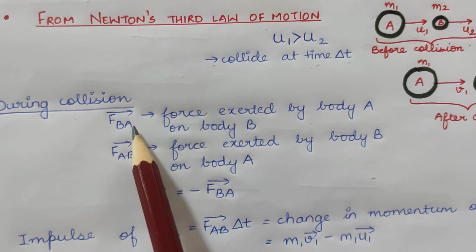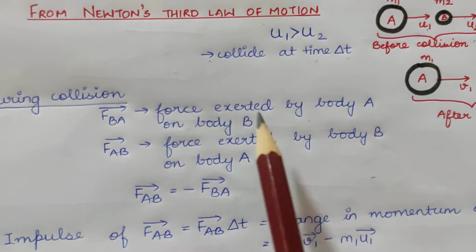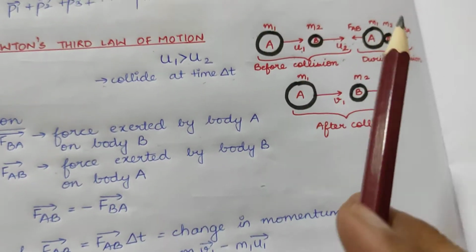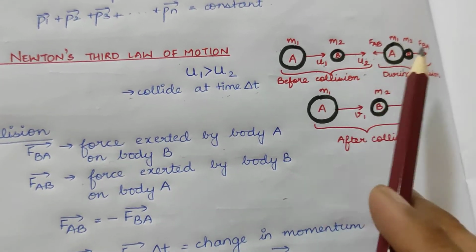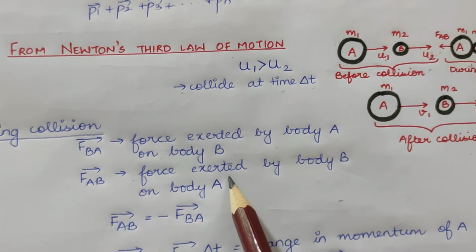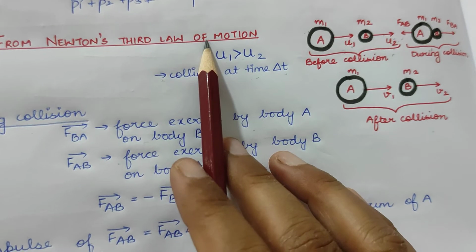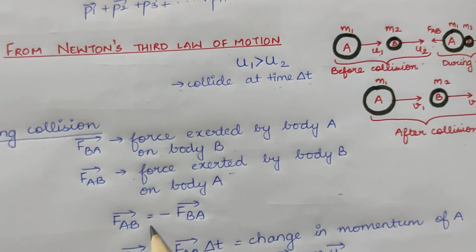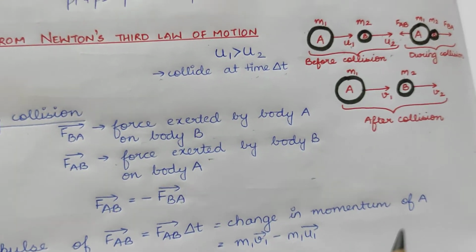Vector FBA is the force exerted by body A on body B, and vector FAB is the force exerted by body B on body A. As they have collided, the different bodies will start exerting force on each other. So these are the forces given by them, and we know according to the third law that these two forces are equal but opposite to each other. So this negative sign shows that they are opposite to each other.